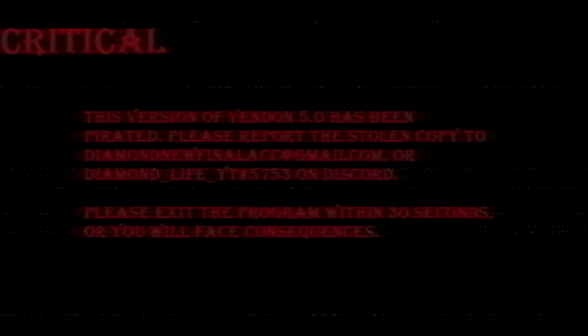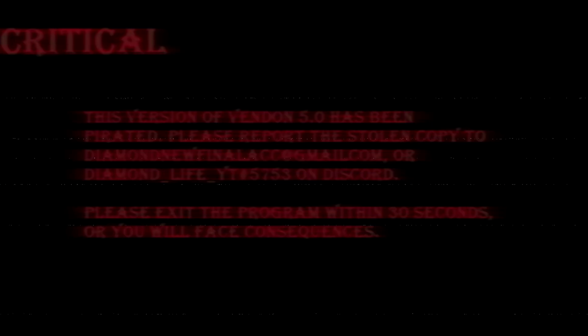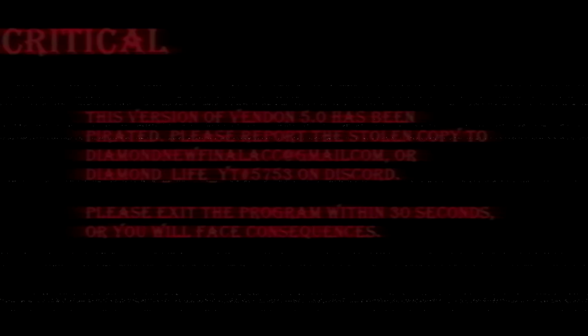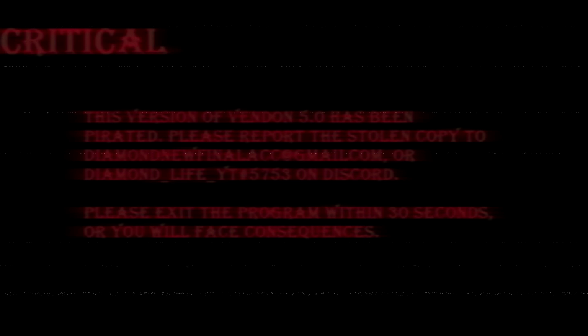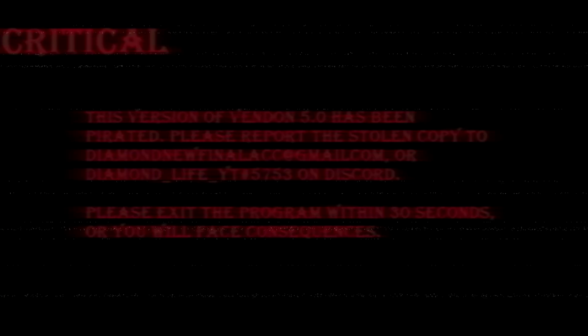Second Vendon anti-piracy screen. This screen is a lot creepier than the first one, being in all caps and in deep red. It says that the version was pirated and that it needs to be reported immediately. The user is threatened that if you do not exit in 30 seconds, quote, you will face consequences, end quote. Thankfully, this screen only exists in the resources and was not actually added into Vendon.